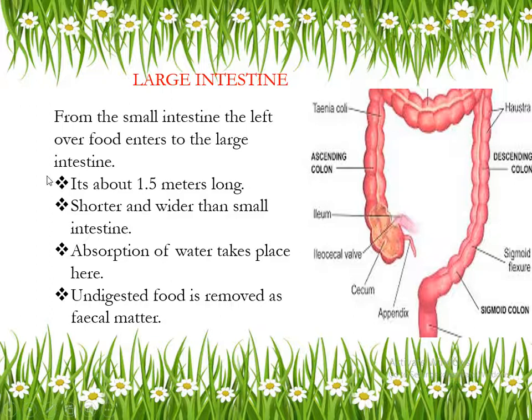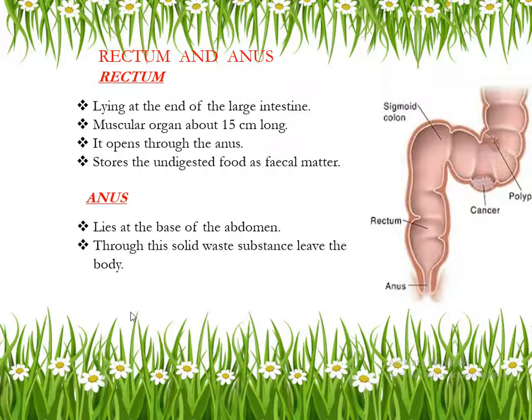Here you can see the structure of the large intestine. Is anybody having doubt? No, ma'am. Here undigested food is removed as fecal matter. That means fecal matter is undigested food, impurity or waste food, which is removed through the anus. Shall we move next? Till here, anybody having doubt? No, ma'am.